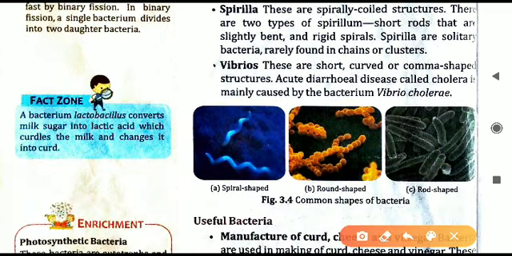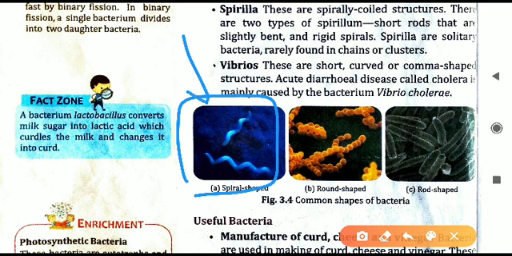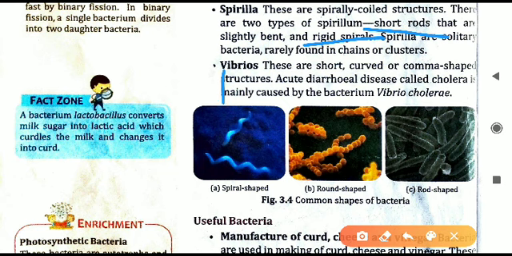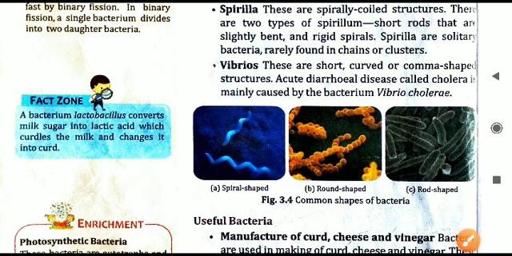Next, now spirilla. What are spirilla? You can observe in this particular diagram a spiral shape, like the shape of a snake. That is what is called spirally coiled structures, and they can be of 2 types. One is short rods. The second type generally has rigid spirals. That is all you have to learn. Spiral shape, don't go into the details. They can also be found alone. Single spiral bacteria can be there. Also they can form long chains, meaning one after the other they can arrange themselves.